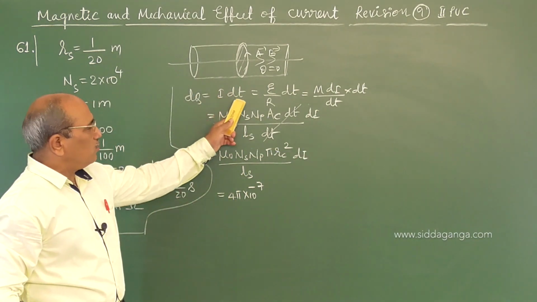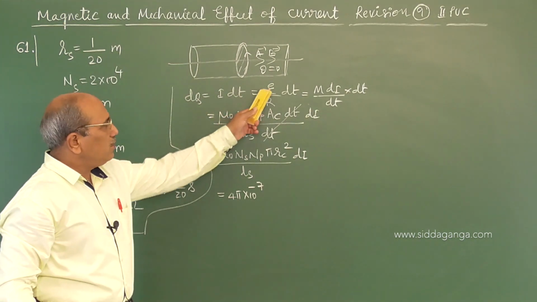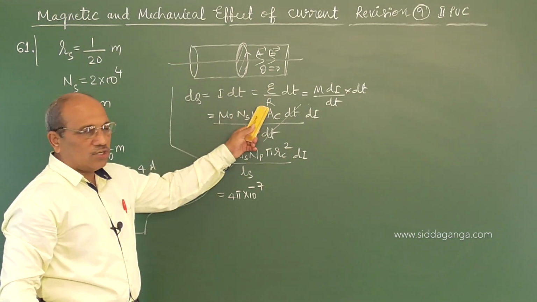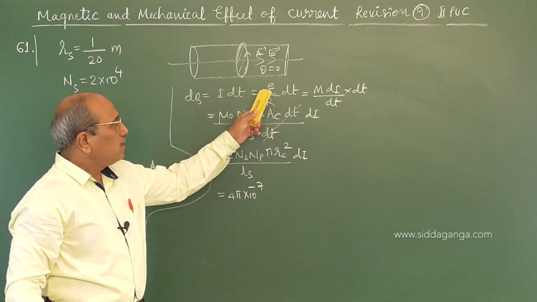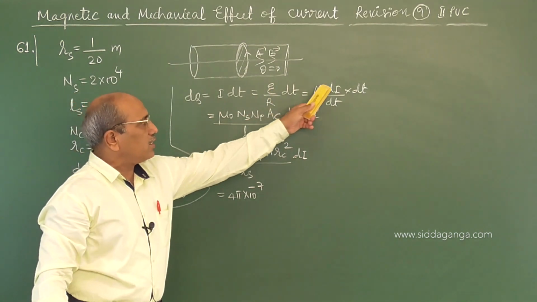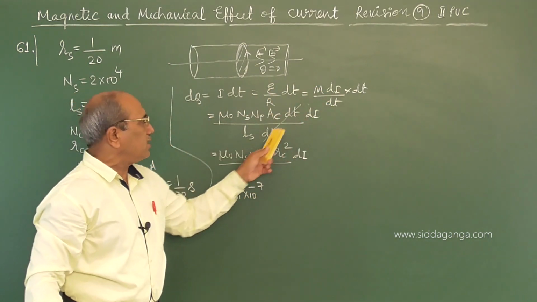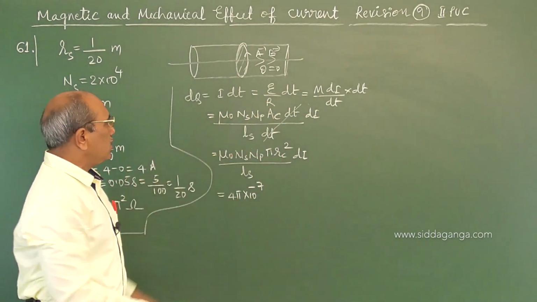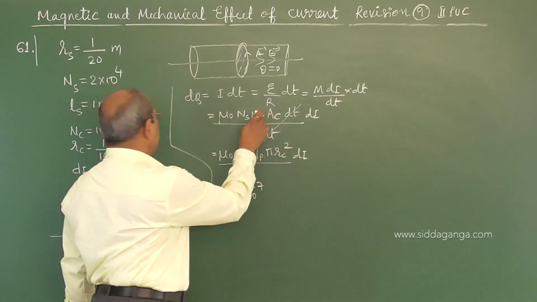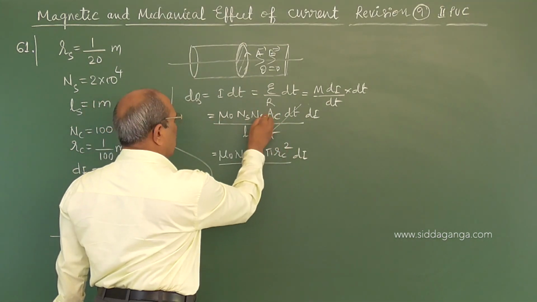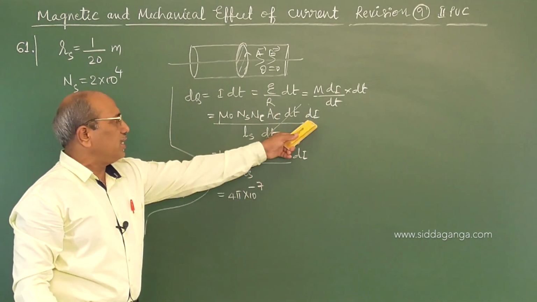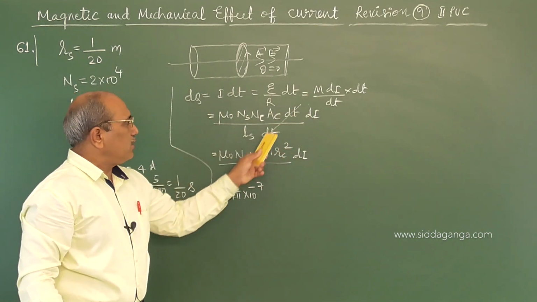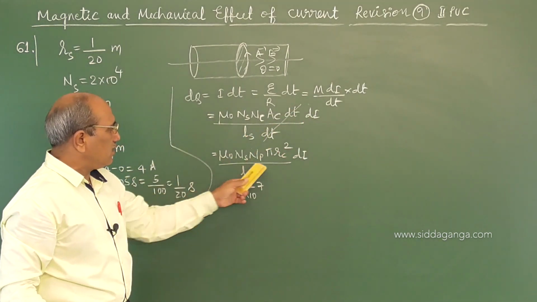dq is current into time, and current is E by R, voltage by resistance in the coil. EMF induced is mutual inductance into di by dt. dt cancelled, but mutual inductance is mu naught ns np, that is solenoid, and nc, that is number of turns in the coil, and area of the coil into di. But di by dt we taken here, that cancelled and written this.